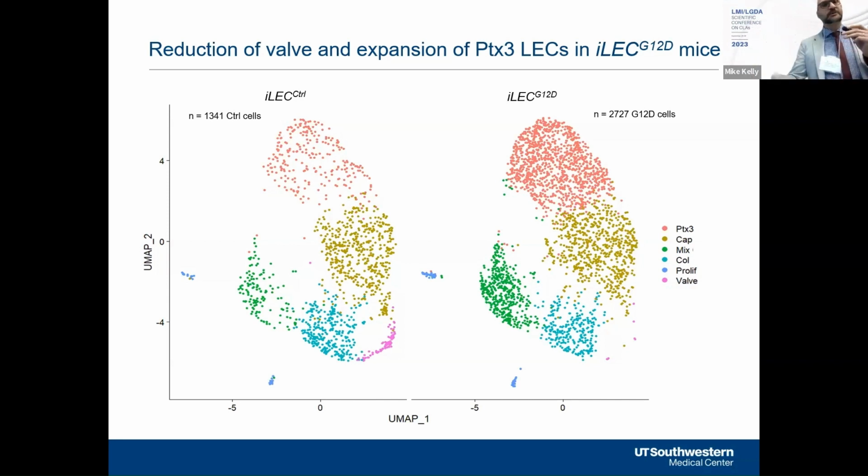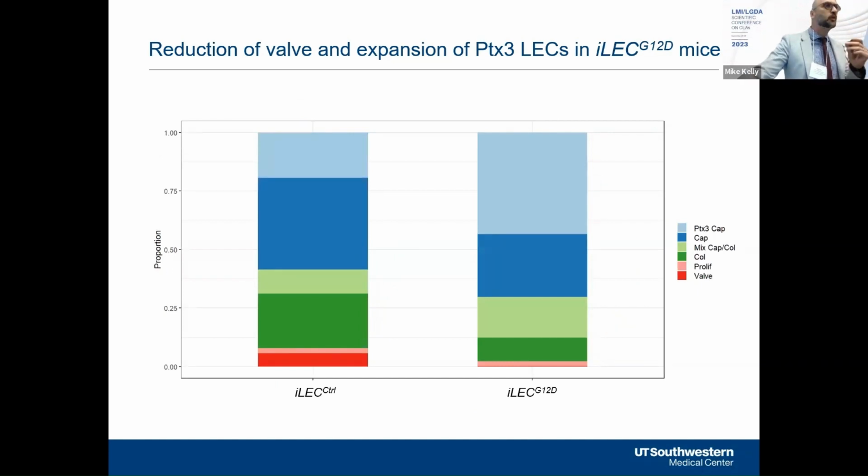Okay, so like I was saying, the first thing that popped out to us was this reduction in the valve population. And then we see this expansion in 2 other populations. So to further characterize this, we measured the proportion of the different subtypes of lymphatic endothelial cells for both control and mutant animals. And in doing so, we were able to see that the PTX3 population was expanded, as well as the capillary mixed population was expanded in our mutant mice. And we have this reduction again in the valve population. And we also have a reduction in the collecting lymphatic endothelial cell population in these mice.